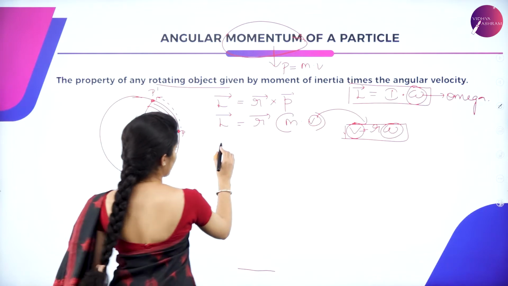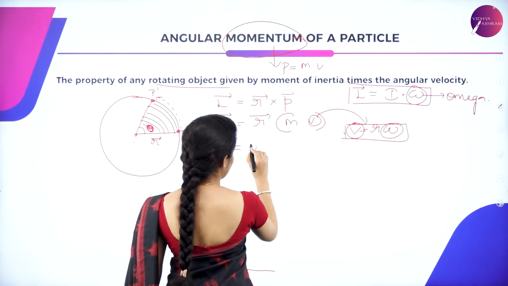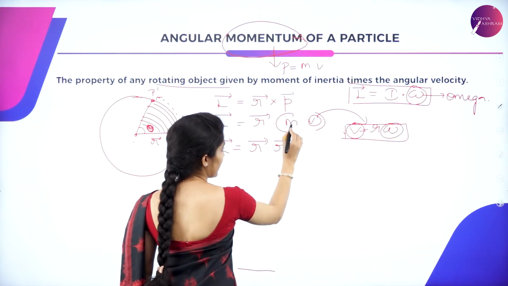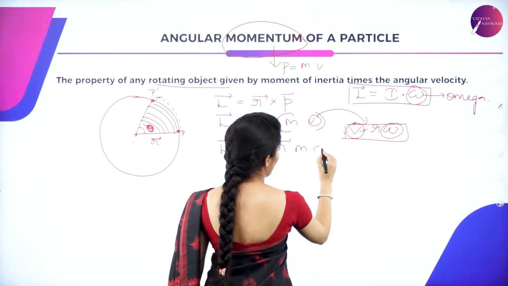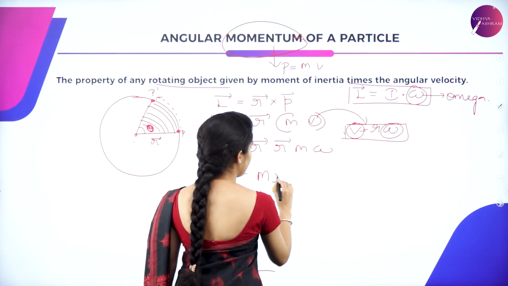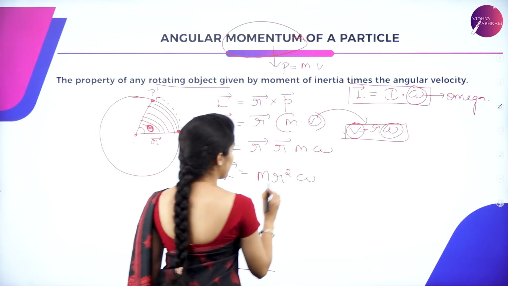So here we have got vector L, that is angular momentum, is vector r into vector p, and this is m into omega. So we have got L vector is equal to m r square omega.